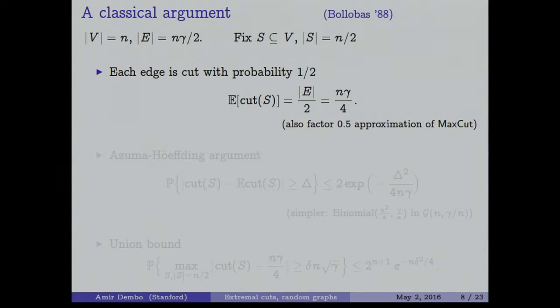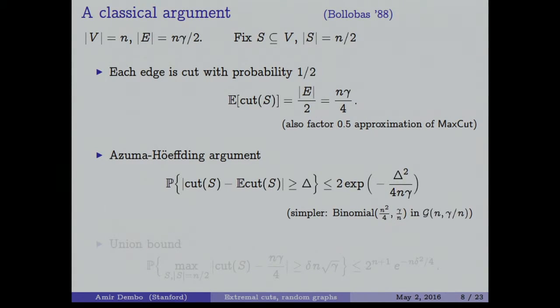And from this you can also see that you can easily get an approximation up to factor 0.5 for the Max-Cut, because the maximum value of the Max-Cut is the number of edges. And you can see that simply choosing randomly a cut, a bisection, gives you already an expected value of the cut which is E over 2. So if you try 7, 8, 9 times, with high probability you will get yourself at least E over 2, which is at least half the size of the Max-Cut. So this is a trivial bound, but you cannot go all the way to size 1 with this method.